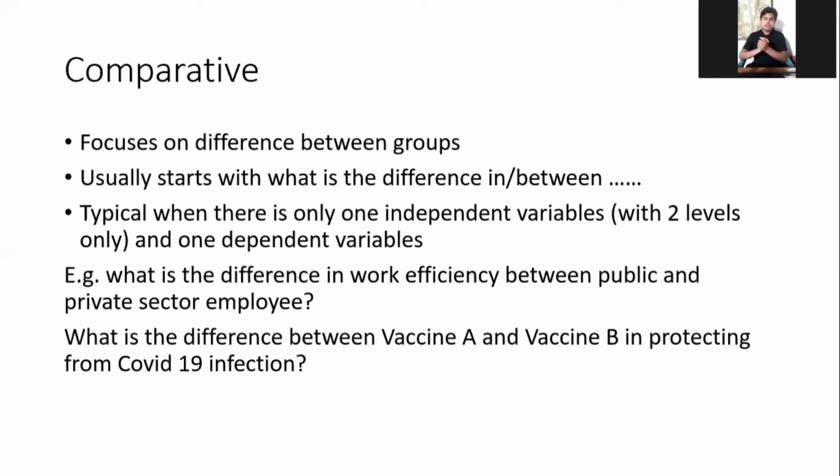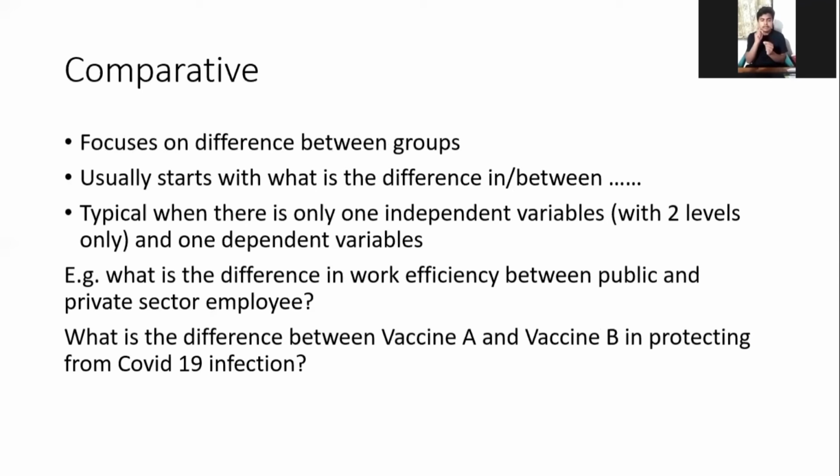Now, another type of research question is the comparative research question. This type of research question focuses on differences between groups. It usually starts with what is the difference between. Typically, there is only one independent variable, usually with two labels, and one dependent variable. Let's be clear from the example. What is the difference in work efficiency between public and private sector employees? Another example is what is the difference between vaccine A and vaccine B in protecting from COVID-19 infection?